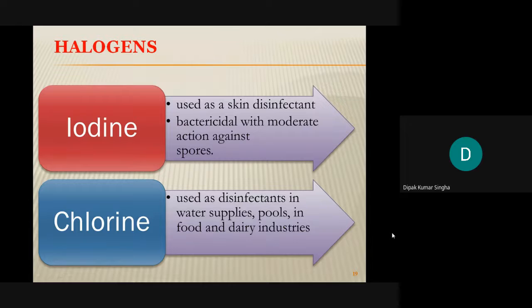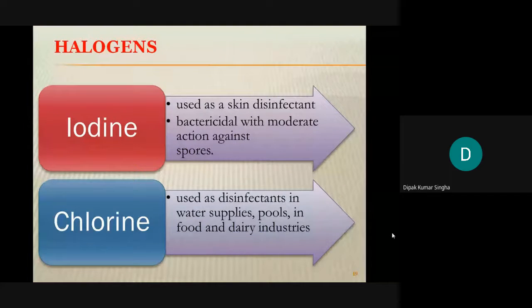Another is halogen, generally iodine. Iodine is used as a skin disinfectant. There are different types of preparation: 5% solution of iodine, weak solution of iodine, 10% solution of iodine, strong solution of iodine, povidone iodine, and betadine. These different iodine preparations can be used for bactericidal or bacteriostatic actions, not only against gram-positive bacteria but also spores.